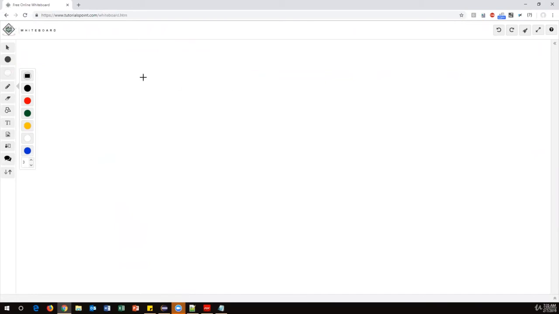Okay, so let me write one for loop here. Let us say for is my keyword, and in the brackets we first need to write the initialization. Let's say i equal to 1, or i equal to 0. Those initializations we have to do here. Semicolon.